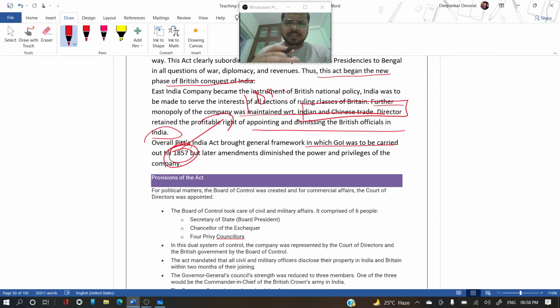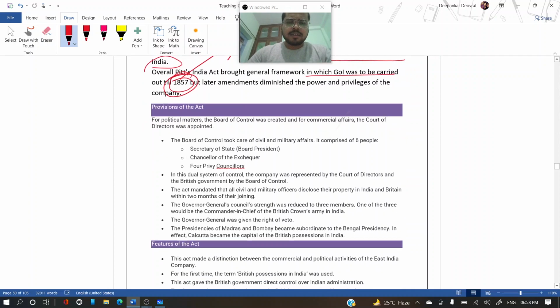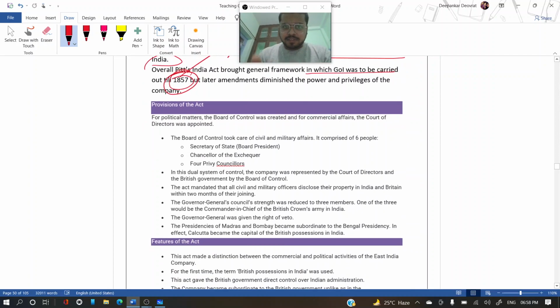Okay, but in the starting, Pitt's India Act was the same as we have discussed right now. So what were the provisions under Pitt's India Act? For political matters, the Board of Control was created. Two bodies were created. One was the Board of Control and another was the Court of Directors. The Board of Control was responsible for political matters, and commercial affairs were related to the Court of Directors.